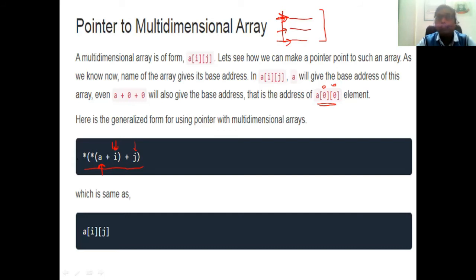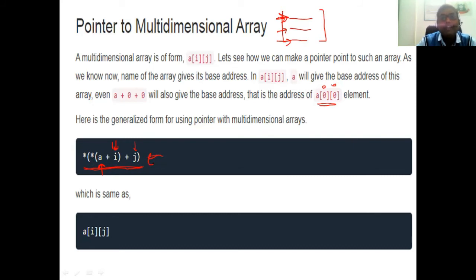Okay, so when row is 1, the column value j goes 3 times; when row is 2, j goes 3 times; when row is 4, the column value goes 4 times, likewise whatever sizes you have given in the example. So that is a generalized form. With this particular generalized expression, we can access any element of any multidimensional matrix.